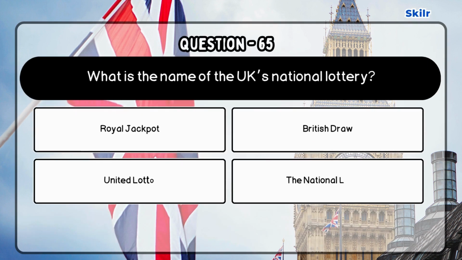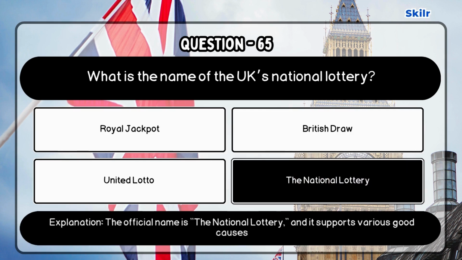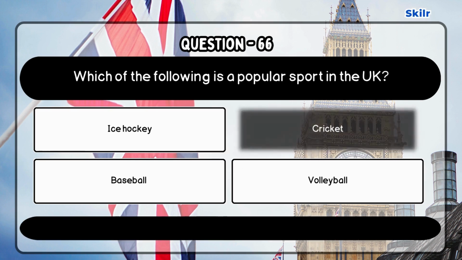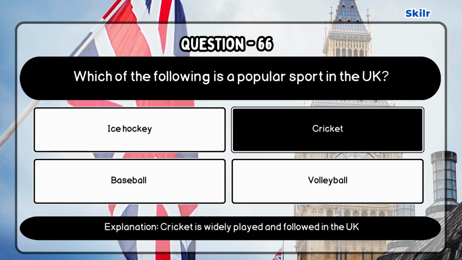Question 65. What is the name of the UK's national lottery? Correct answer is the National Lottery as the official name is the National Lottery, and it supports various good causes. Question 66. Which of the following is a popular sport in the UK? Correct answer is cricket as cricket is widely played and followed in the UK.